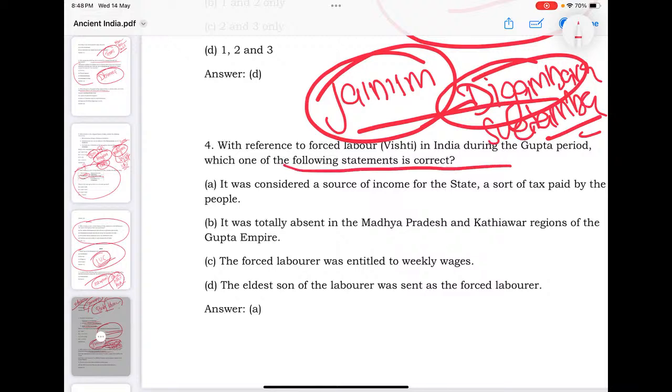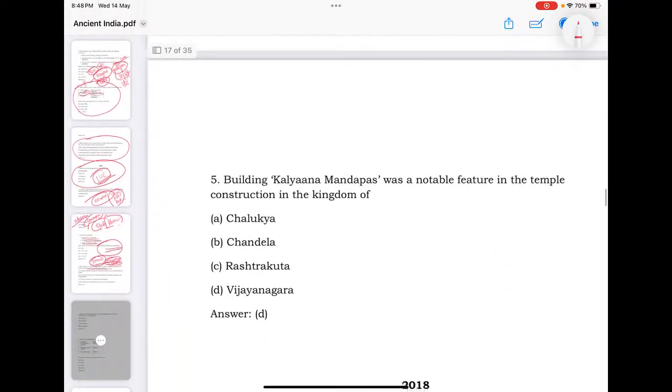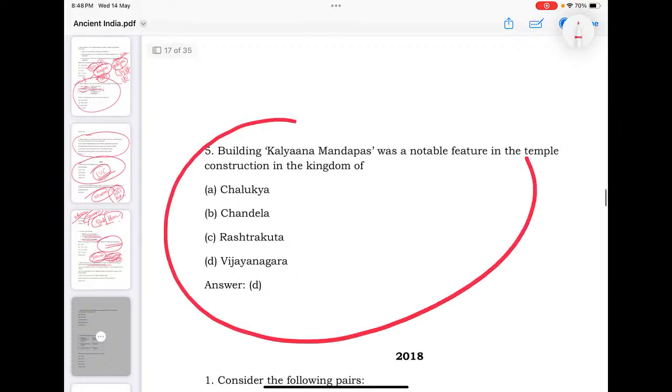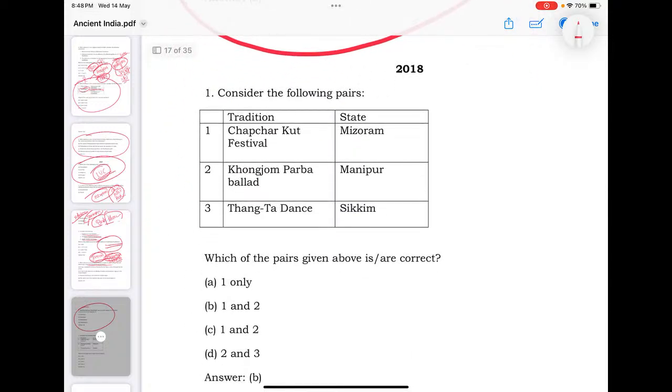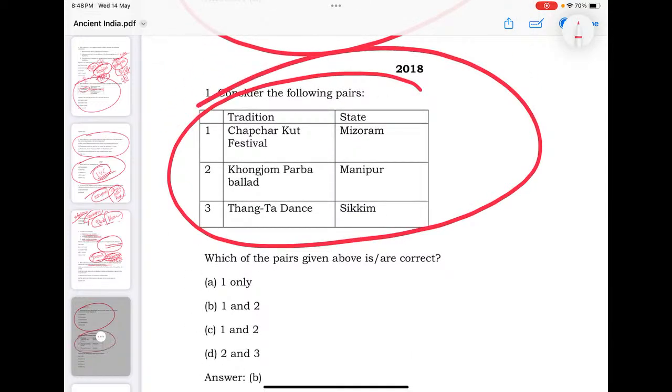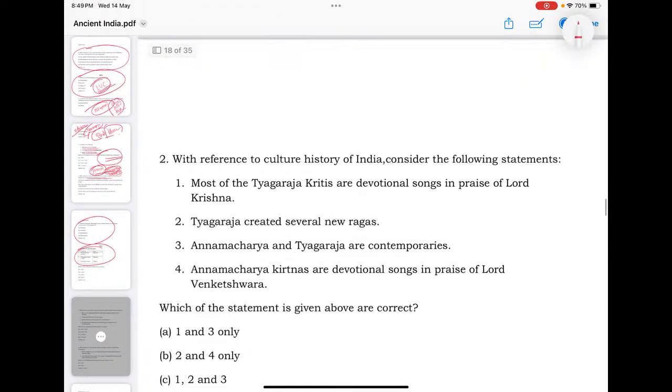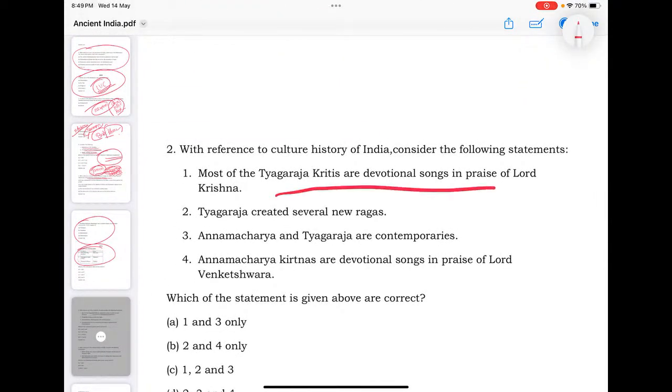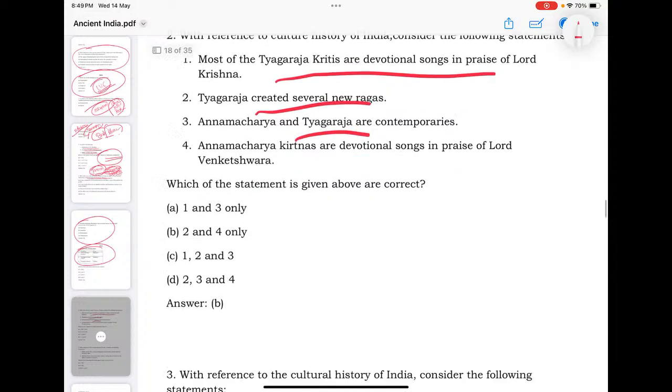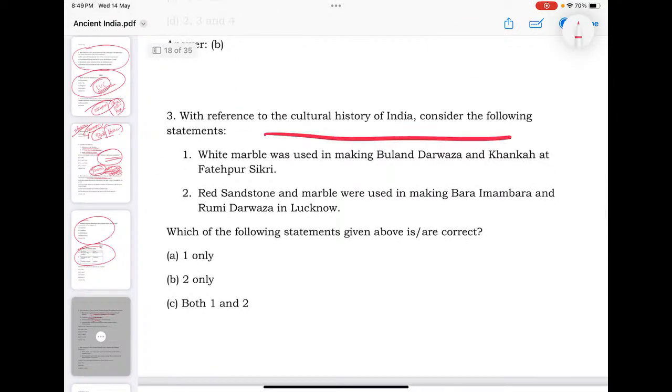Then there is a concept, Vishti, forced labor, that is asked. Kalyana Mandapas is another term related to cultural history, related to Vijayanagar temple architecture. Then festivals or maybe dances and their states are asked. Cultural history, again Tyagaraja, kritis, music traditions are asked. Again there is a question about which white marble was used in making Buland Darwaza, and red sandstone and marbles used in making Bara Imambara and Rumi Darwaza in Lucknow.